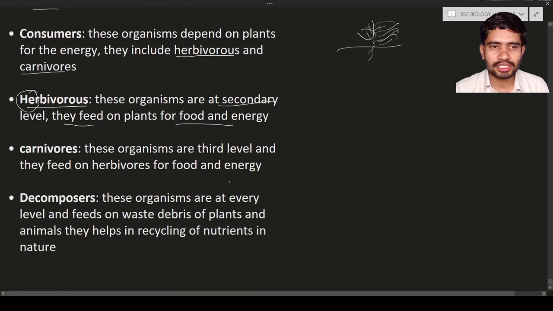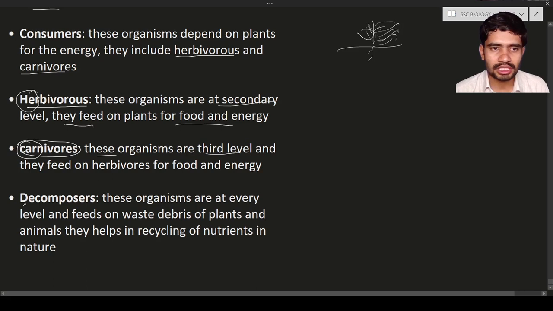So next is carnivores. The word carnivores refers to the organisms that eat meat. For example, lion, tiger, etc. So they are the carnivores. These organisms are at the third level, and they feed on the herbivores for the food and energy. By this way they are going to get some amount of energy.